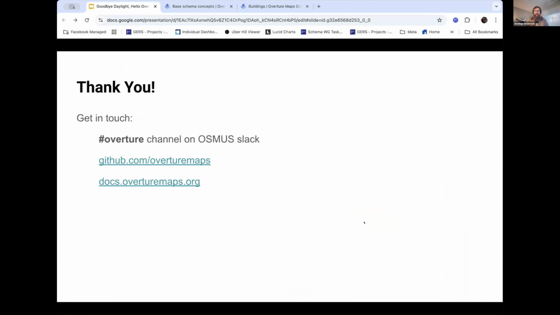So with that, thank you. There is an Overture channel on the OSM US Slack, and you can reach out to us there. GitHub is a great place to open comments and issues, and we would love to talk more about how we can continue to improve the base theme and bring in more high quality data from OpenStreetMap for anyone looking for that data in GeoParquet and looking for QA'd OpenStreetMap data. Thank you.